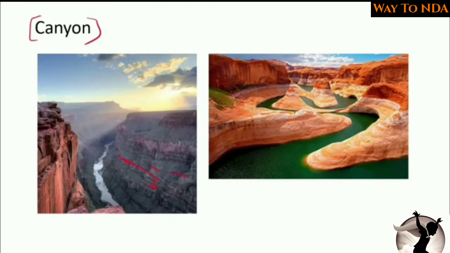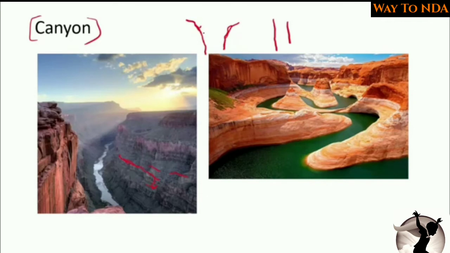So canyons are also similar to the gorges, but they have an extended mouth. Okay, so we know that gorges were something like this, but canyons are something like this.